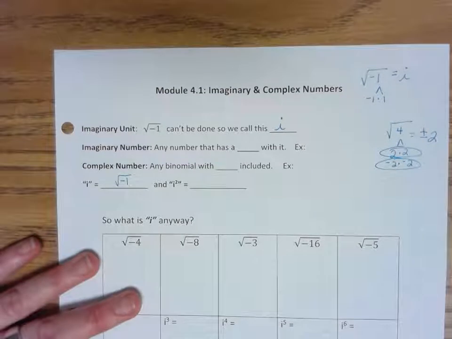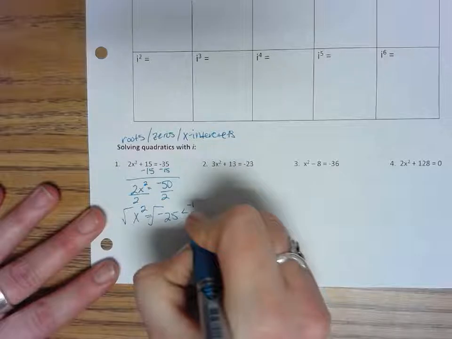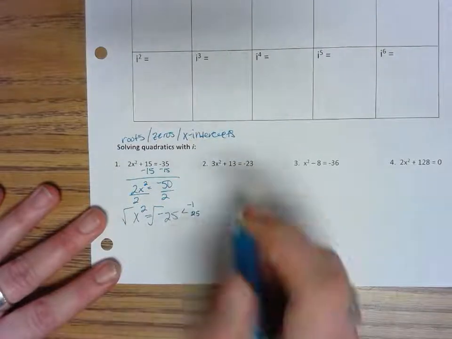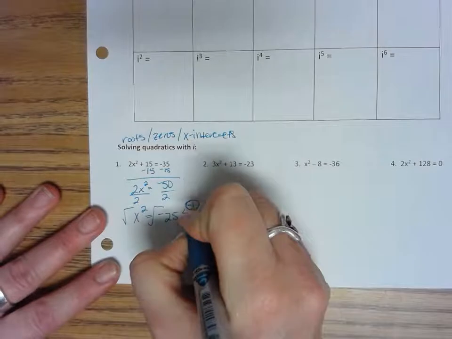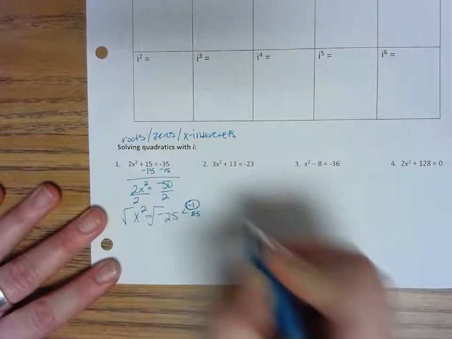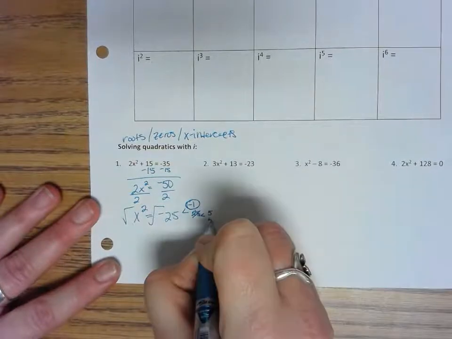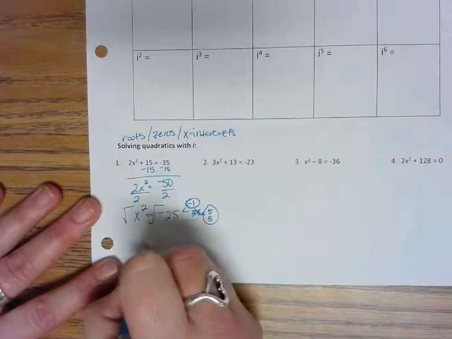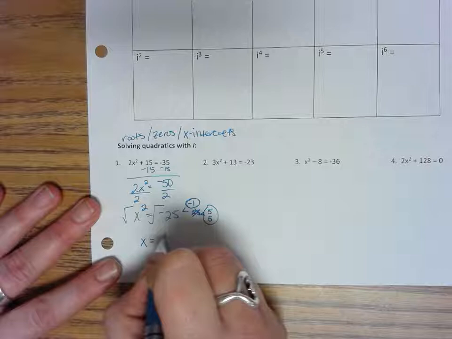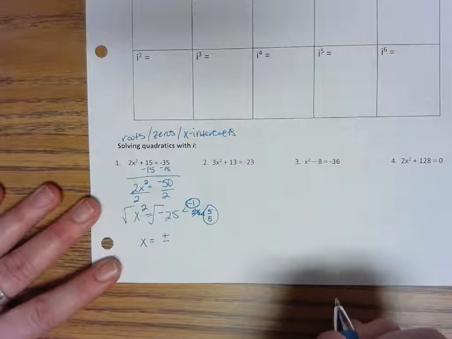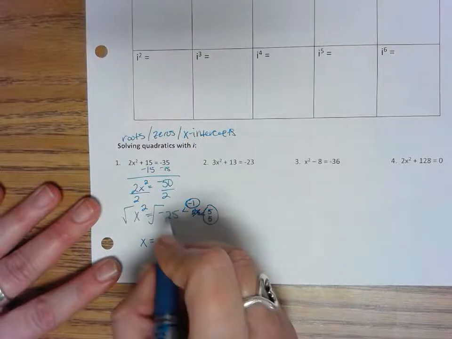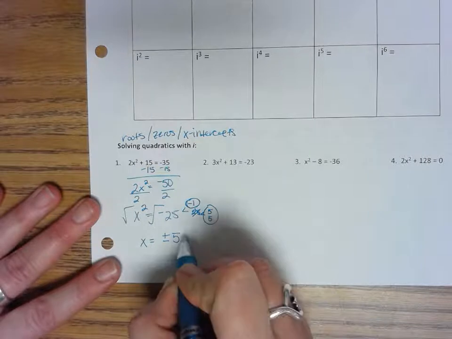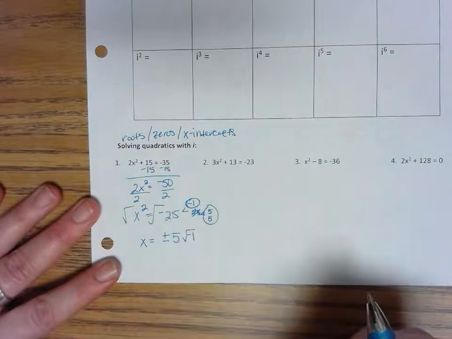So I'm going to write negative 1 times 25. And that still multiplies to be negative 25. And I'm going to circle this guy up. I'm going to cancel the 25. I know that's 5 times 5, so that's a pair. So in my answer, I'm going to say x equals plus or minus, because I'm taking a square root. I've got a pair of 5s, so I bring the 5 out. And then this is still under the square root, like this.